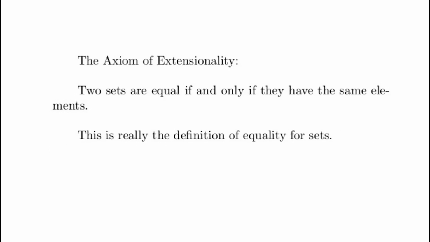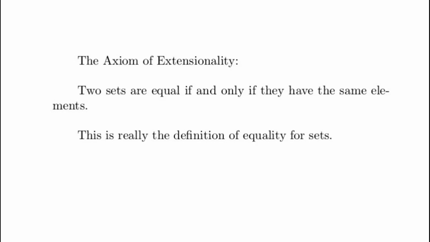Okay, first, the axiom of extensionality. I should say that it isn't at all obvious that the axiom of extensionality should be regarded as true. Two sets are equal if and only if they have the same elements. In ordinary life, this is weird. In ordinary life, we would end up saying that the set of vampires is equal to the set of mermaids because there aren't any of either.